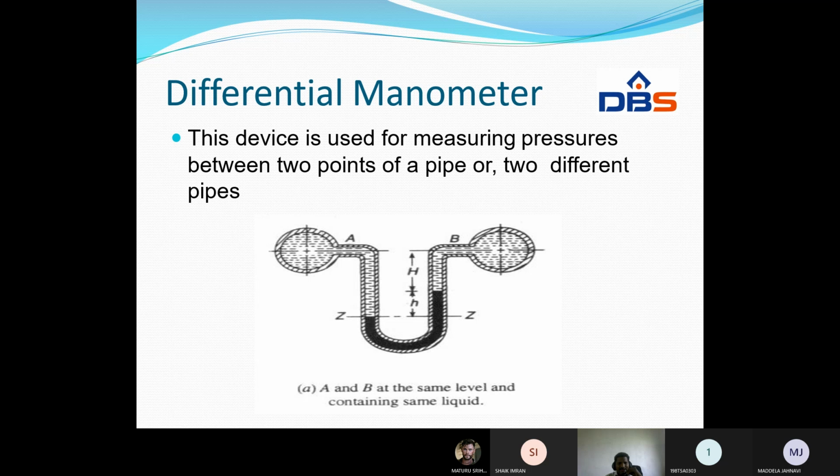The height of the manometric fluid in the right limb is h. The height of the liquid present in pipe B above the datum is capital H. So the height of the liquid present in the left limb is h plus capital H plus small h. Like that we have to find out.